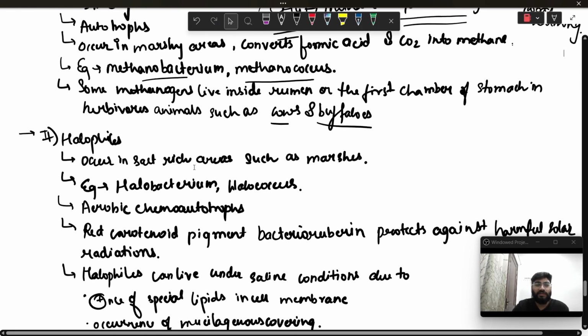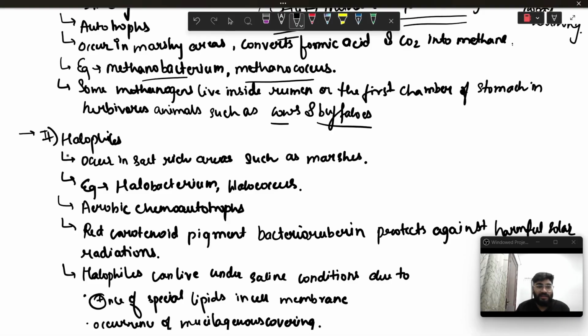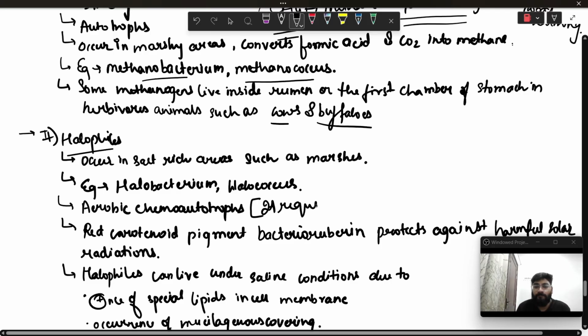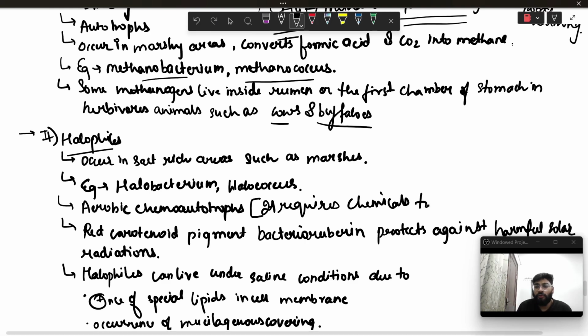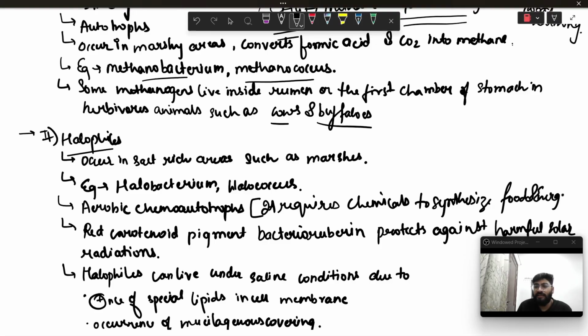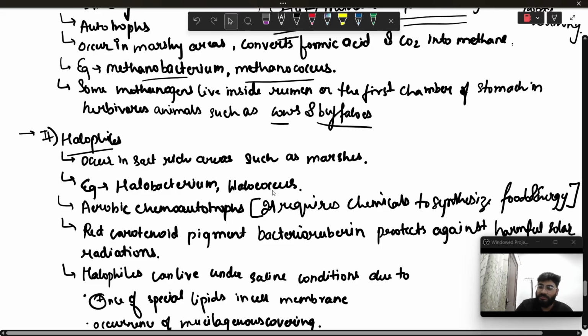Another category that we have is halophiles. Halophiles occur in salt-rich areas such as marshes. Examples of these are Halobacterium and Halococcus. These are aerobic chemoautotrophs. What do we mean by chemoautotroph? It means it requires chemicals to synthesize food and energy. They can synthesize their own food and derive energy from it, but they require chemicals for that.